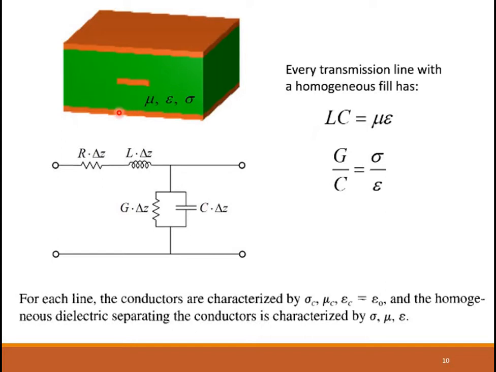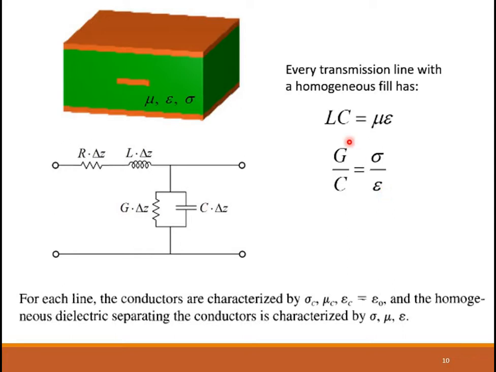What do you mean by the homogeneous fill? That is your dielectric. It will satisfy these two relations for each line: LC is equal to mu epsilon, and G by C is equal to sigma by epsilon. These two relations will hold true for any transmission line.